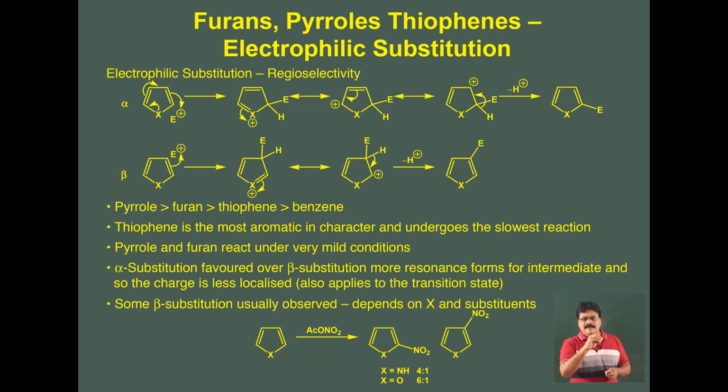So, when the attack takes place at position 2, the number of resonating structures is more than when the attack takes place at 3, where the number of resonating structures is less. So, the main product is always at position 2. So, whenever an electrophilic substitution reaction takes place in pyrrole, furan or thiophene, the main product is always at position 2 or at position 5, and less at position 3 or 4.